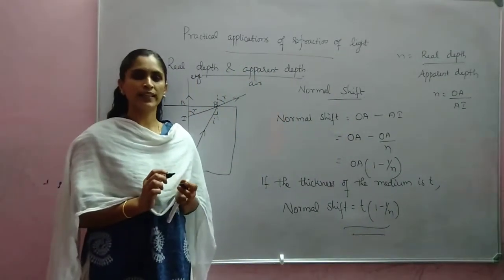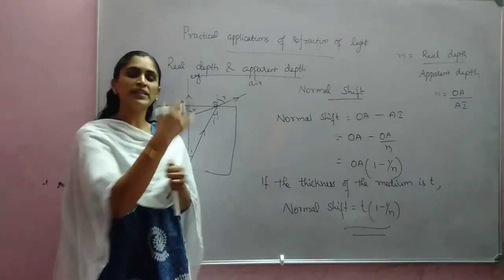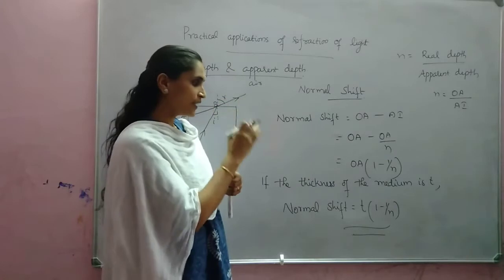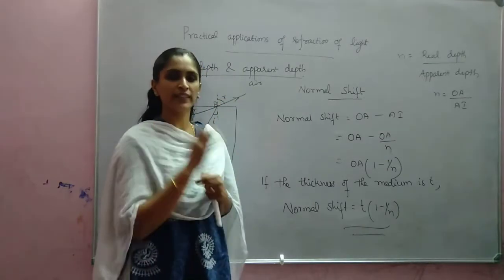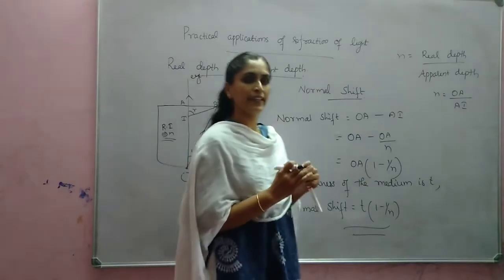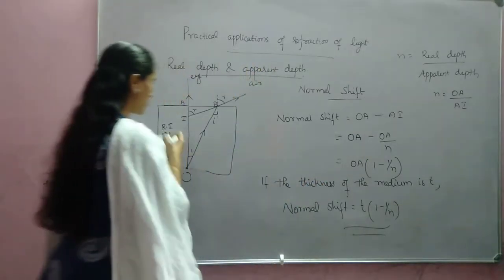Is it clear? So like that, if so many immiscible media are there, each having thickness T1, T2, T3, etc., in that case we can write the normal shift.